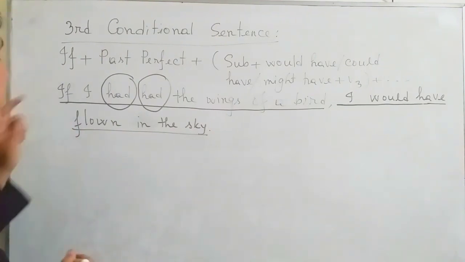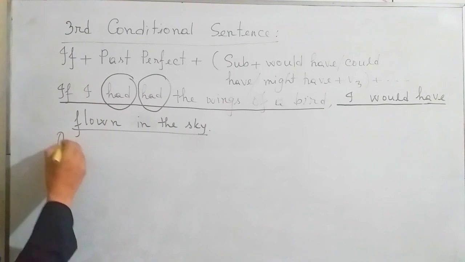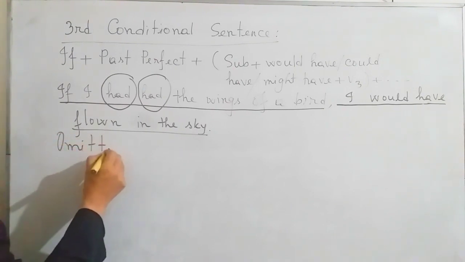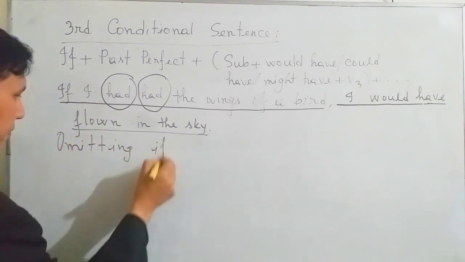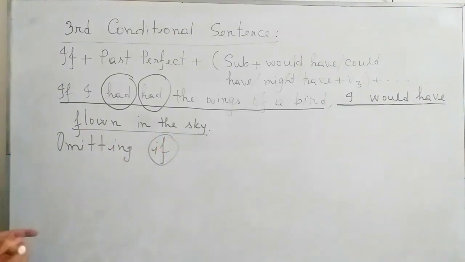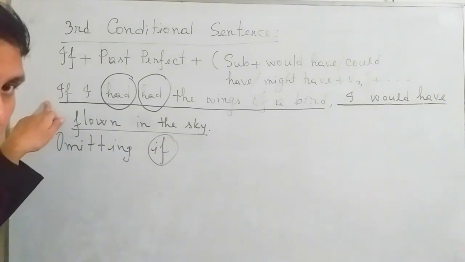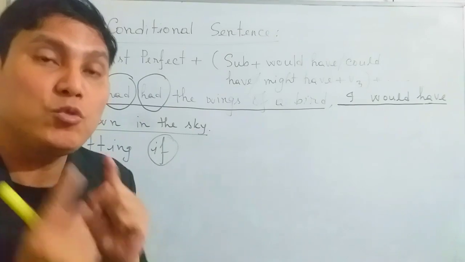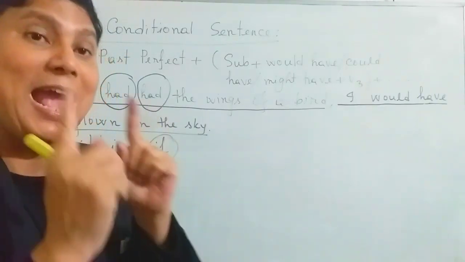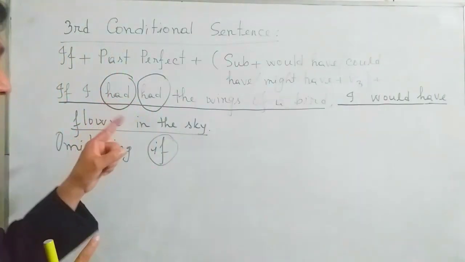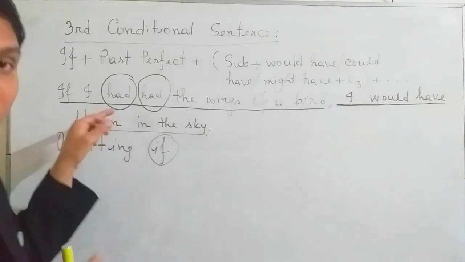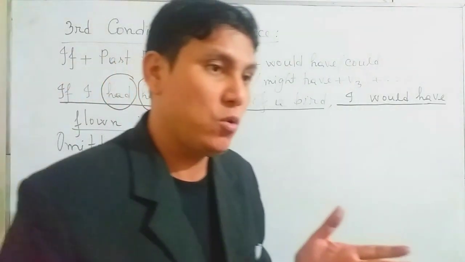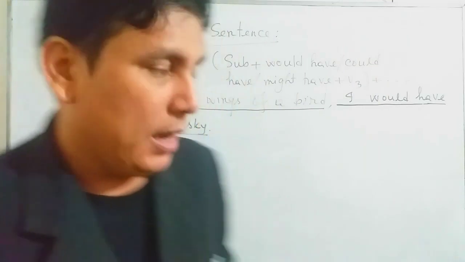If we omit if, omitting if, then we have to write the first had before the subject. Once again I am telling you, can you understand, students? Okay, thank you.